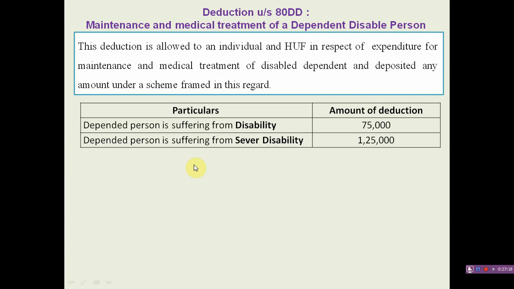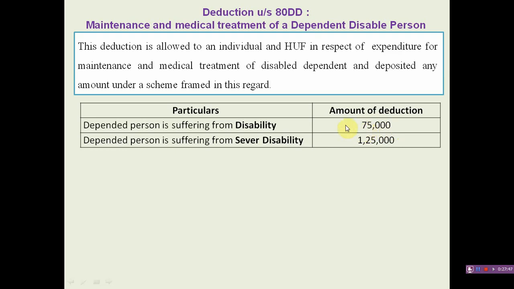The amount of deduction depends on the extent of disability. If a person is suffering from normal disability, the amount of deduction is 75,000. It is not a maximum or up to 75,000, it is a flat 75,000.